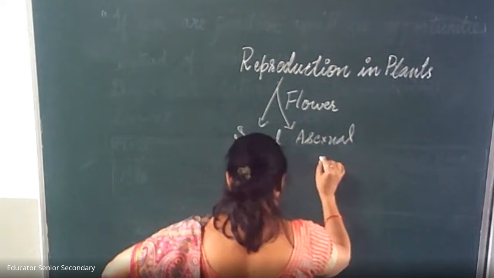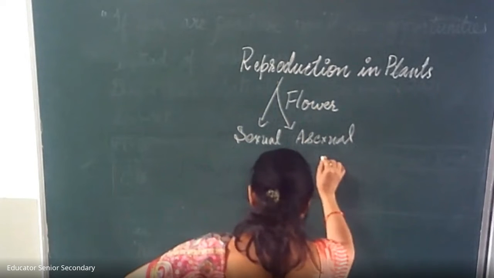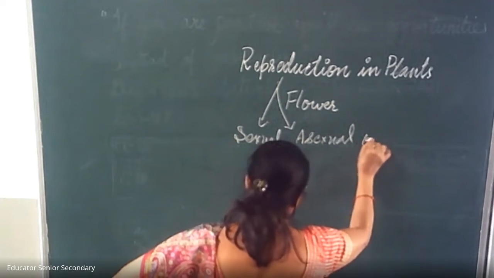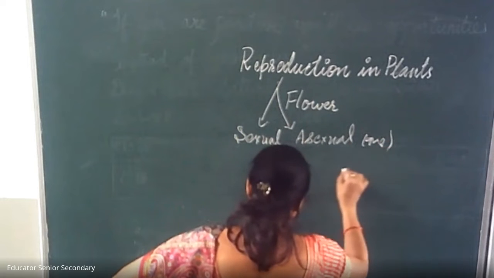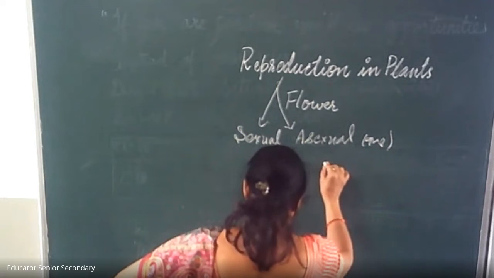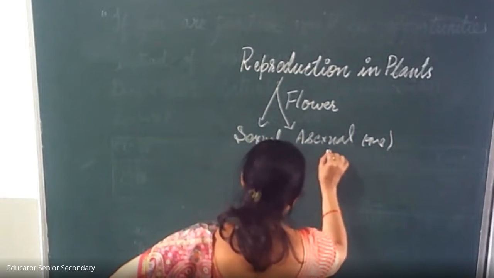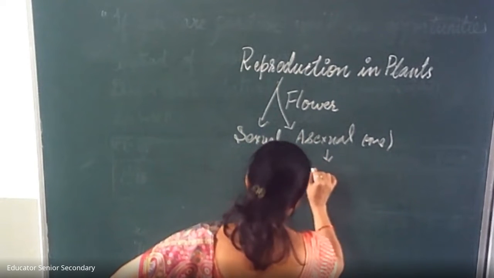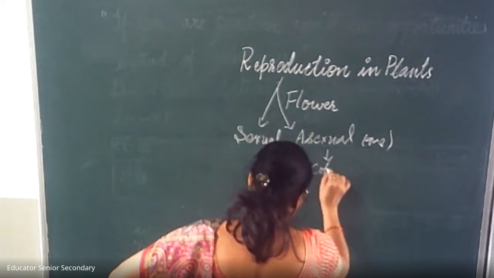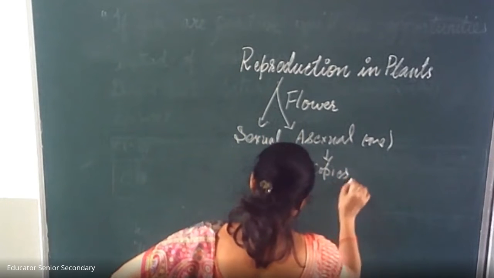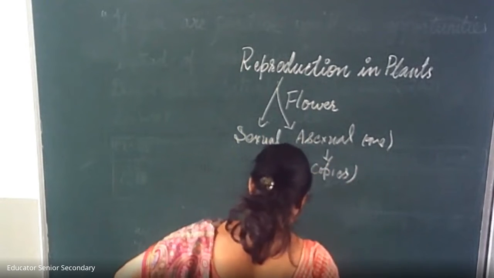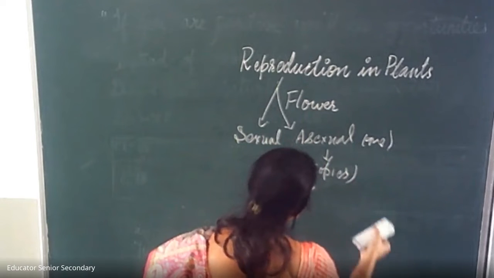In asexual reproduction, only one parent is required, resulting in offspring that are exact copies of their parent. In plants, asexual reproduction takes place without seeds.